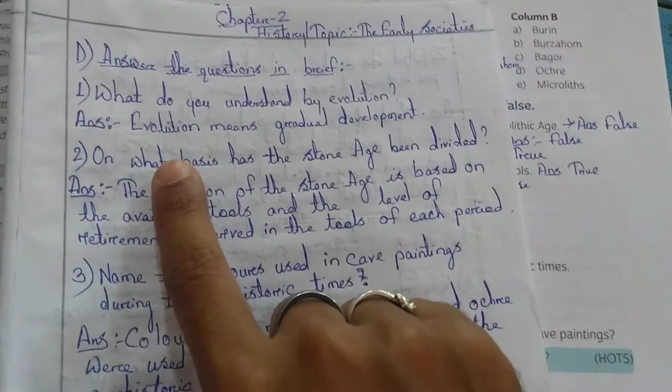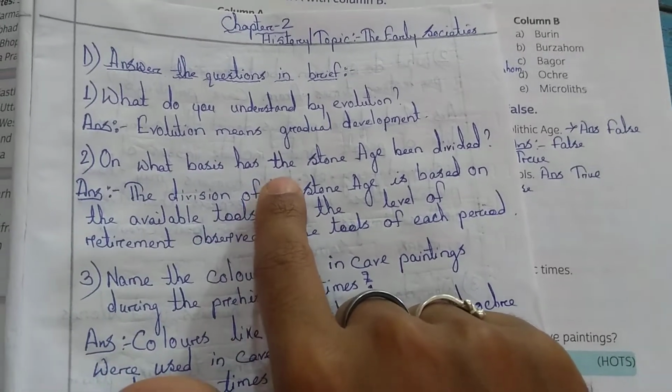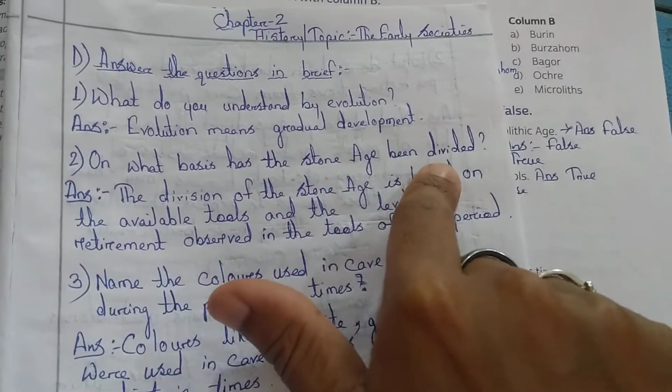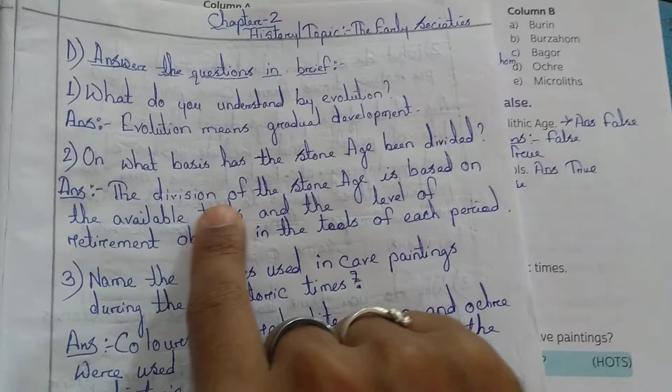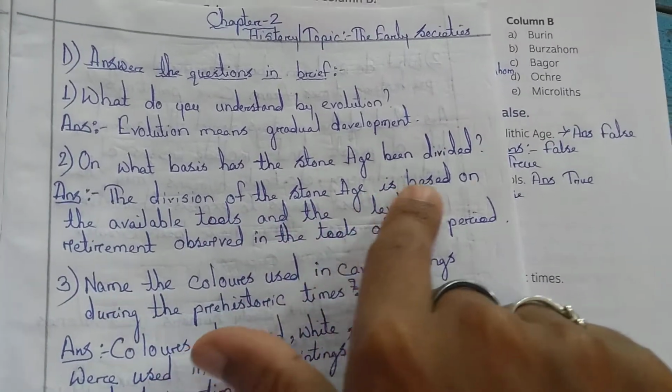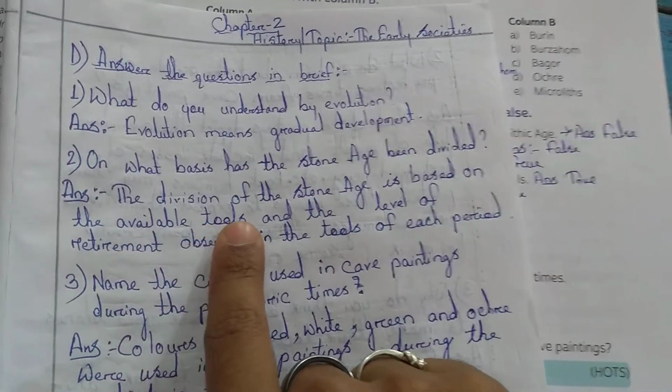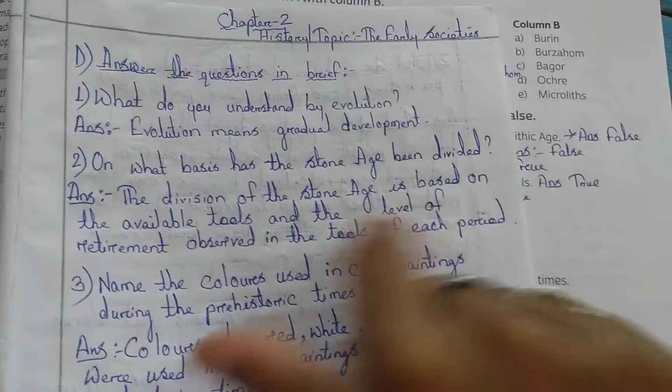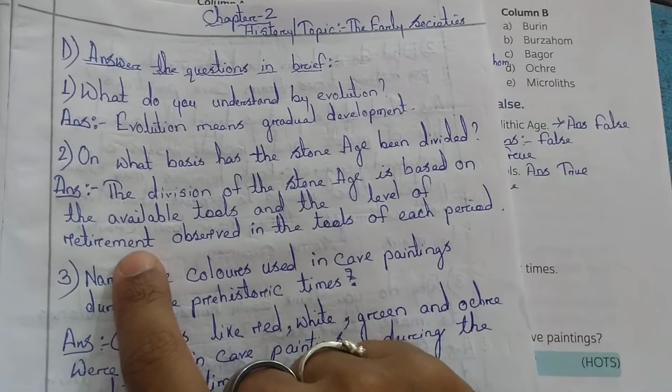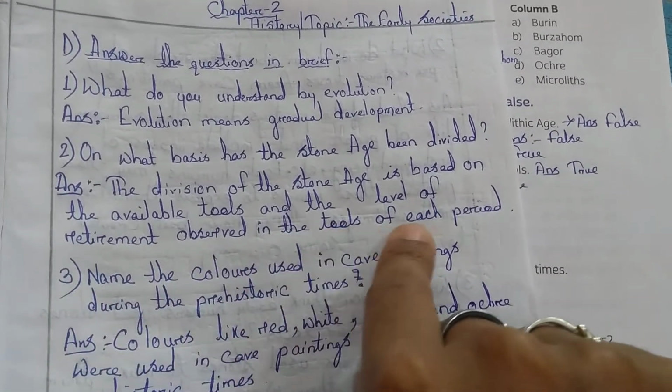Next, on what basis has the Stone Age been divided? The division of the Stone Age is based on the available tools and the level of refinement observed in the tools of each period.